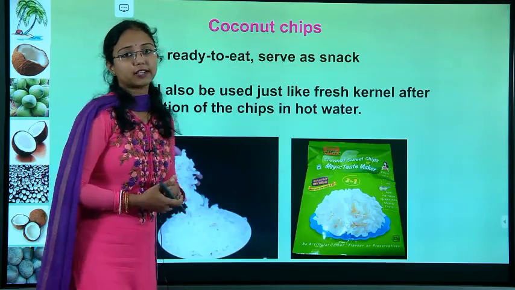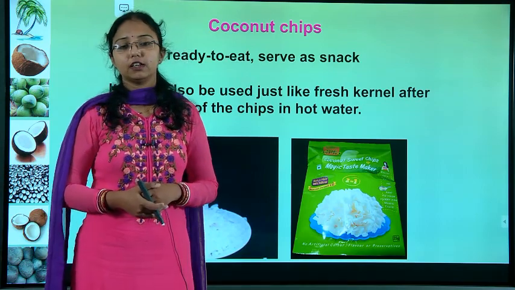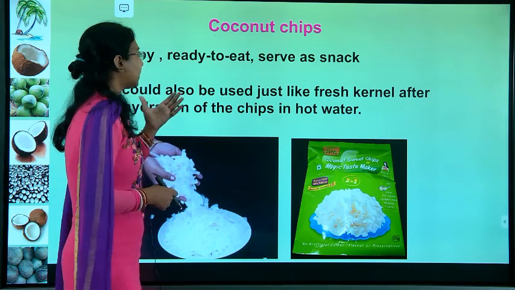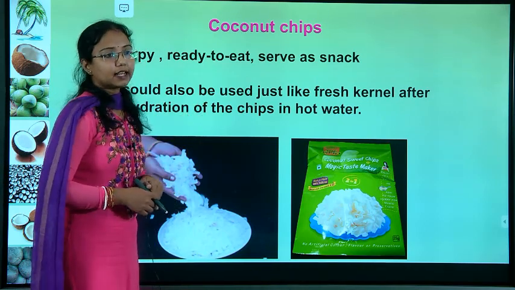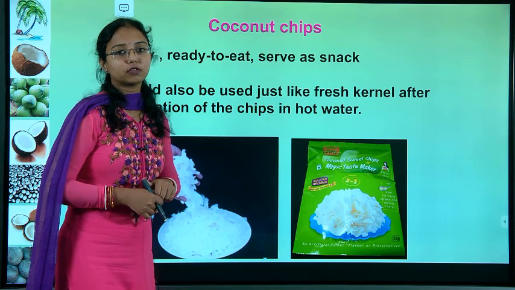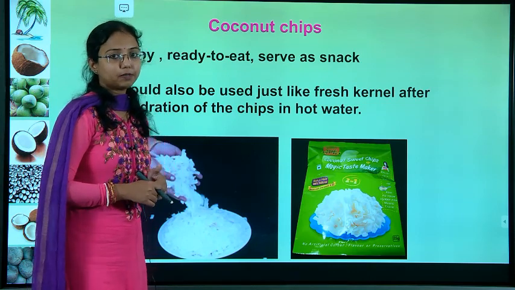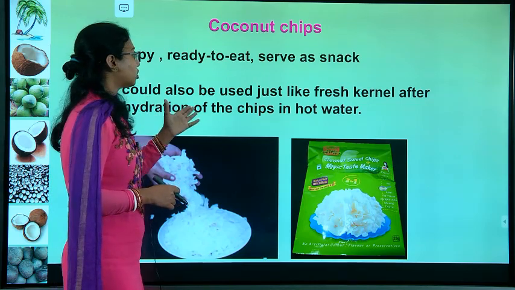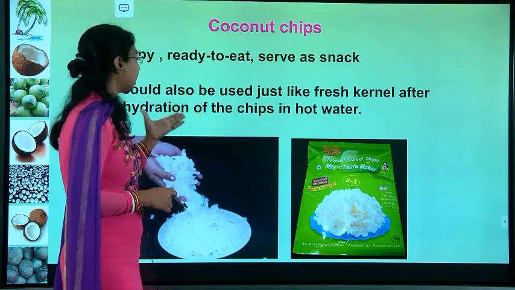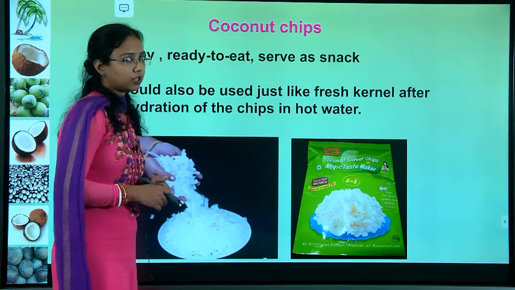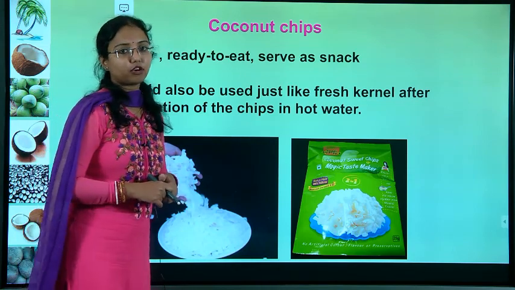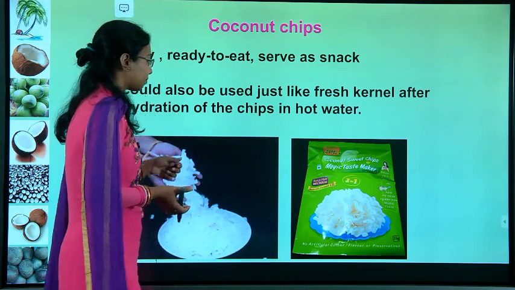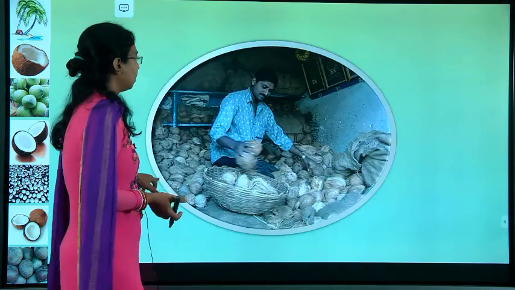This is also a very traditional or very popular dish from Kerala. It is a crispy, ready-to-eat snack. Like normally you have seen banana chips, but sometimes they will prepare these coconut chips also. It could also be used like a fresh kernel after rehydration of the chips in hot water. So it can be used in the form of normal chips or it can be rehydrated. It will look like this.